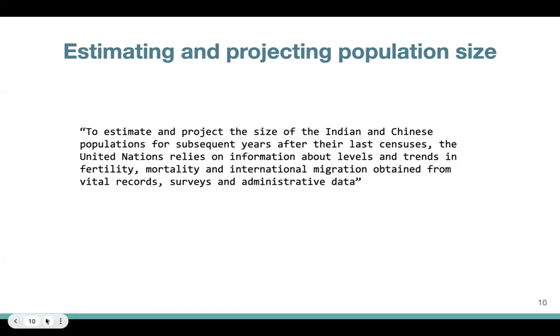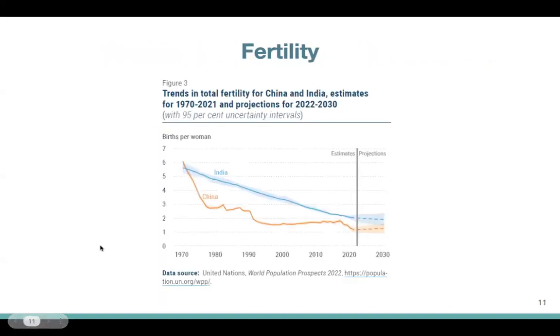So just to give you an example of what that would be, this is the fertility data that the United Nations used. And fertility, as all of us may be aware, is just the number of children per woman, number of births per woman that happen in a country.